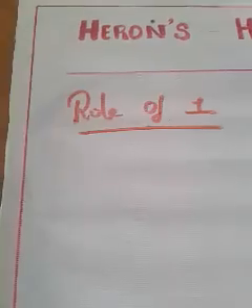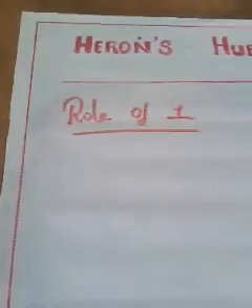So we have discussed the role of 0. Now it is time to discuss the role of 1. Our next topic is the role of 1. As I said, if you consider rational numbers as a particular movie, then 0 has a particular role in that movie, and 1 also will have a particular role in that movie. So now we are going to discuss what is the role of 1 in this chapter, rational numbers.